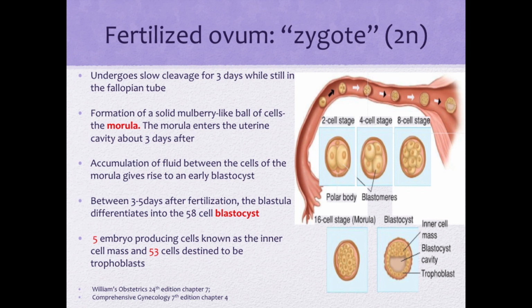Accumulation of fluid between the cells of the morula gives rise to an early blastocyst. Between 3 to 5 days after fertilization, the blastula differentiates into the 58-cell blastocyst. The 58-cell blastocyst is composed of 5 embryo-producing cells known as the inner cell mass and the 53 cells destined to be the trophoblast.